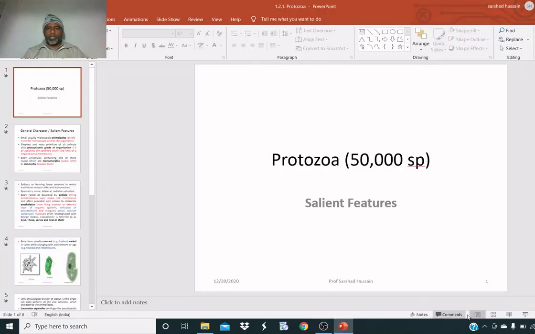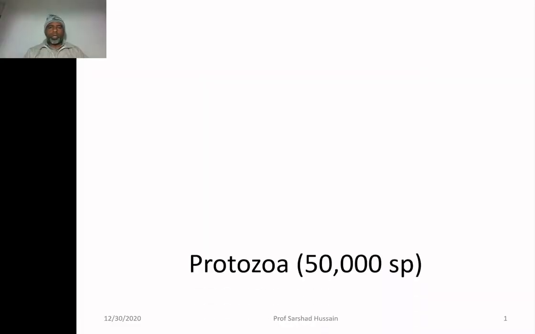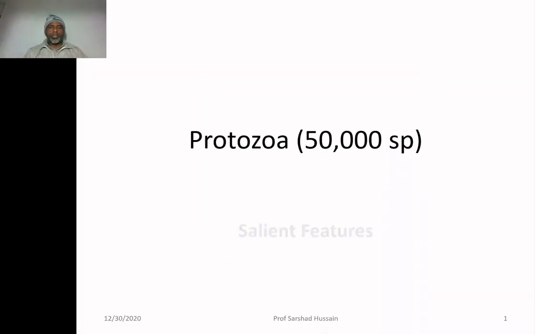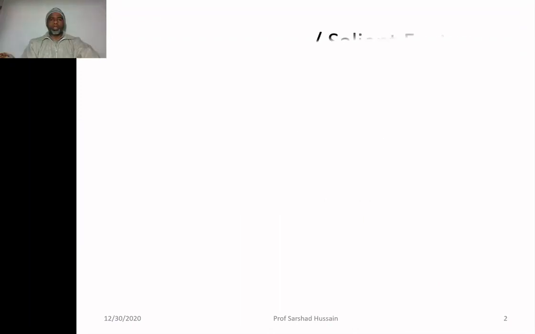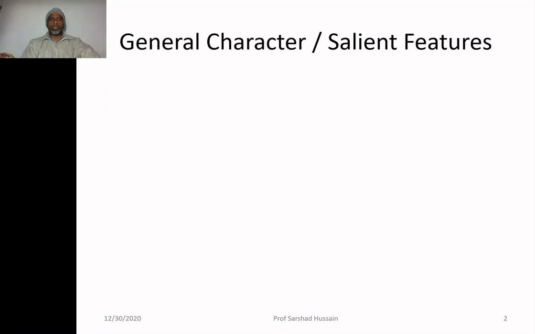Today we shall discuss the phylum Protozoa. Phylum Protozoa comprises 50,000 species. Today we shall discuss its salient features. Let us start with the salient features, or the general characters, of phylum Protozoa.